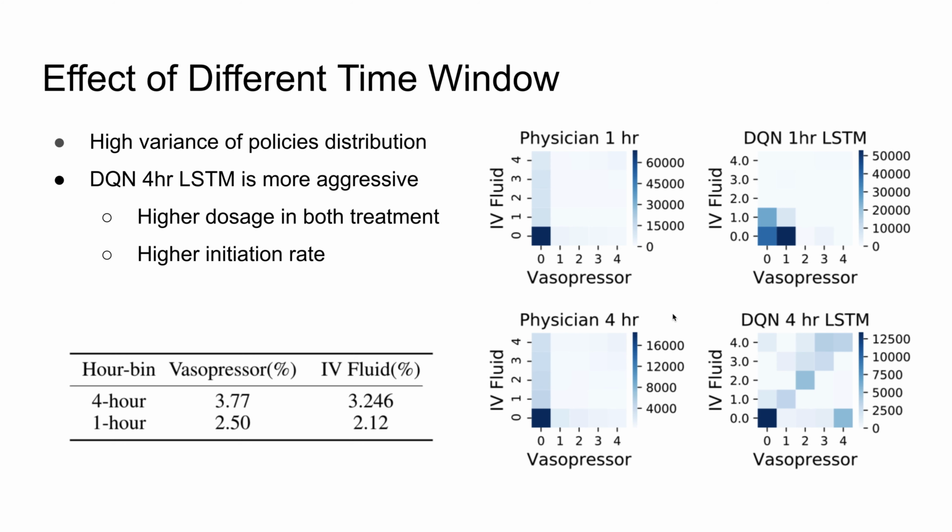Our results show that there's a high variance across different time windows. The DQN agent trained with the 4 hourly data is much more aggressive compared to 1 hourly data. It is more willing to start a treatment and it prescribes higher dosage for patients across time.